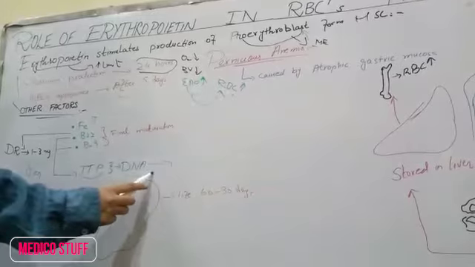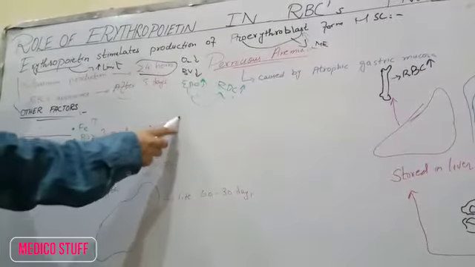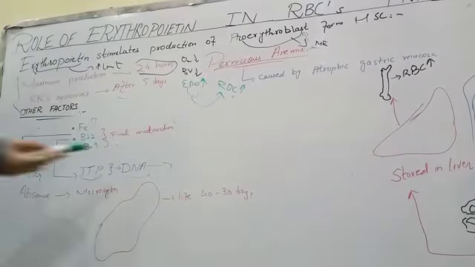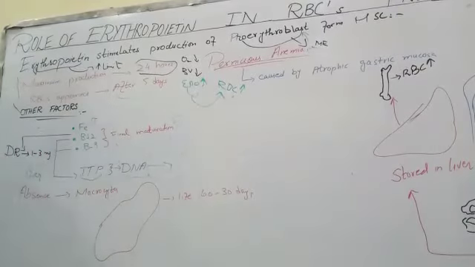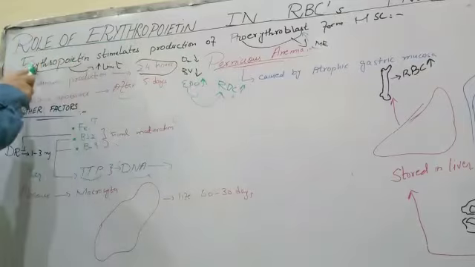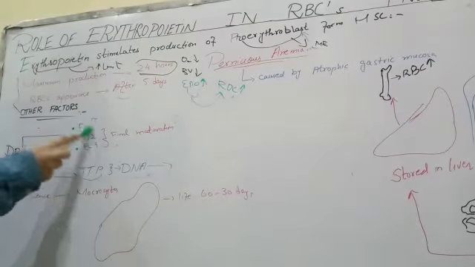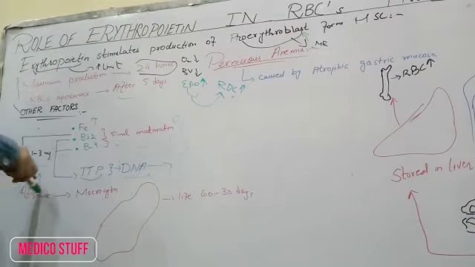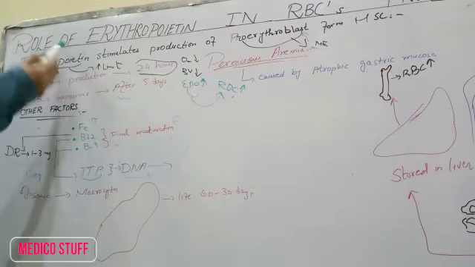So this DNA will cause the final maturation of RBCs. So for RBC production we need erythropoietin, then we need iron, then we need both of these vitamins. These all are important for RBC production inside our body. So we have discussed from here up to here.